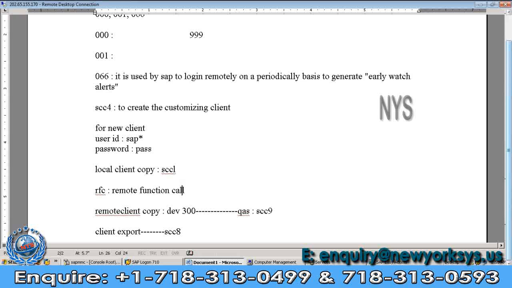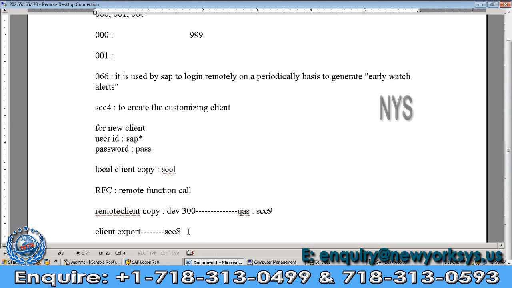After configuring the RFC connection, you can do the remote client copy.